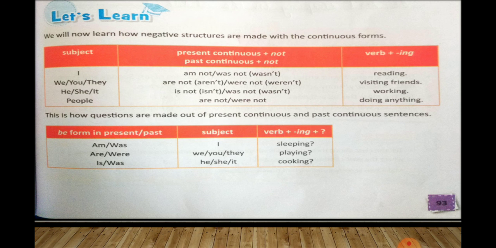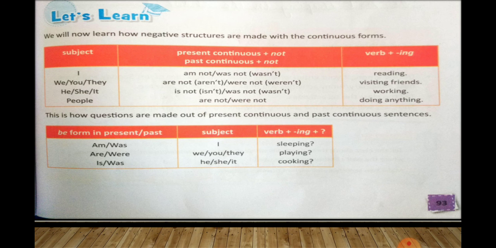We, you, they are not or aren't or were not will become were visiting friends.